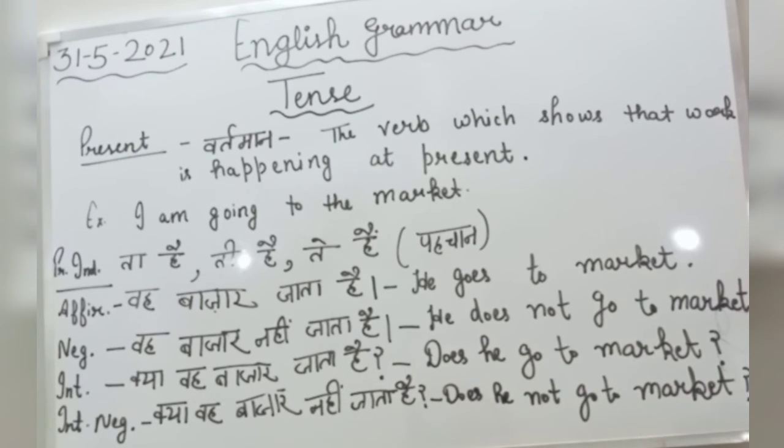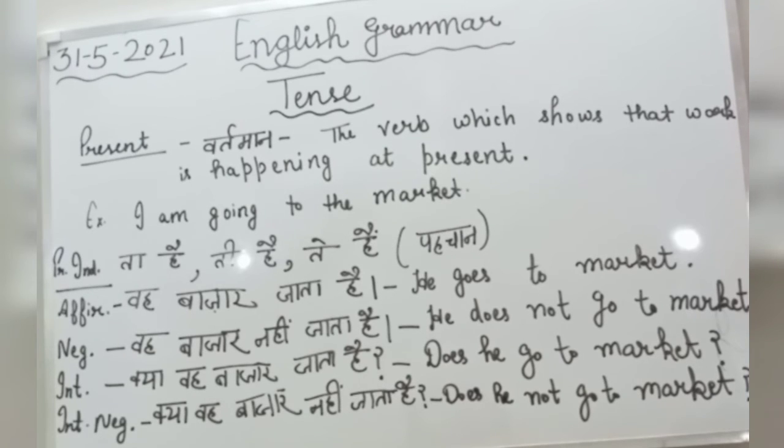Subject plus do or does plus not plus verb's first form plus object. So here the subject is he, helping verb is does, not is additional because the negative sentence we are forming here. Go verb's first form, to preposition, market, object. After that we will place full stop because in the affirmative and negative sentences we place full stop.